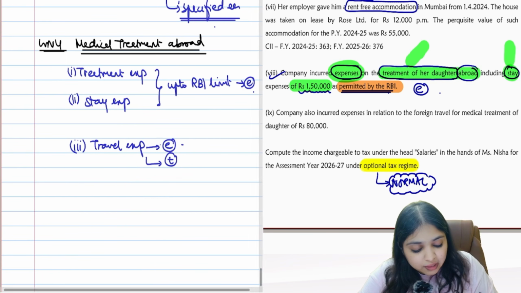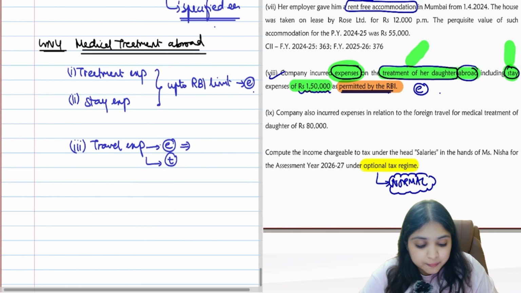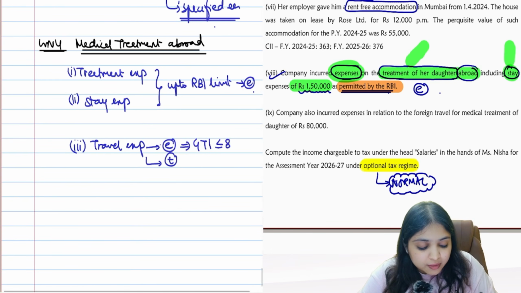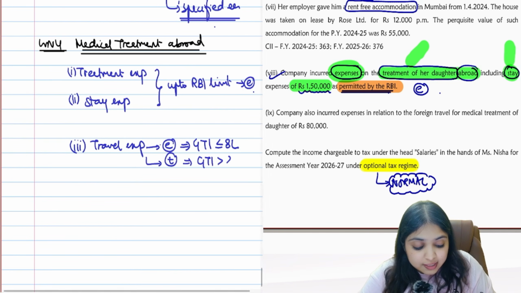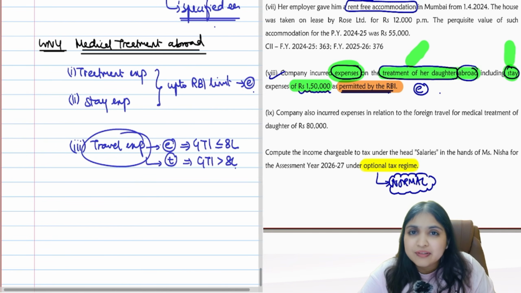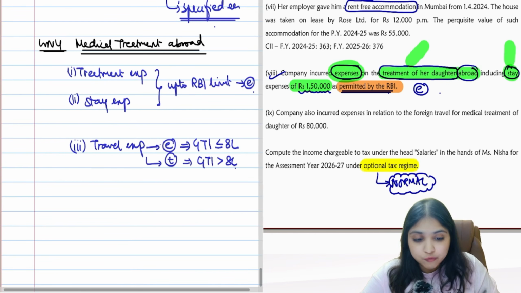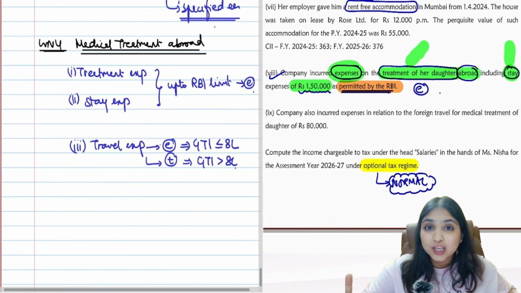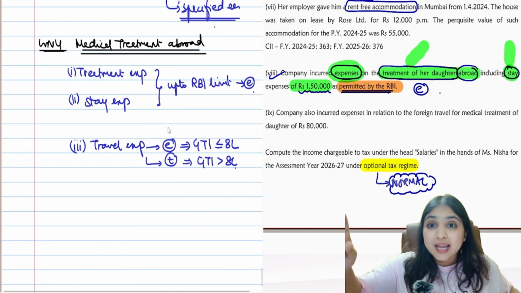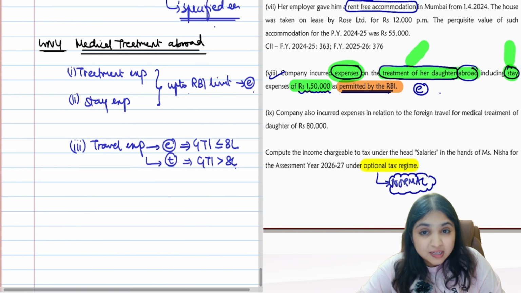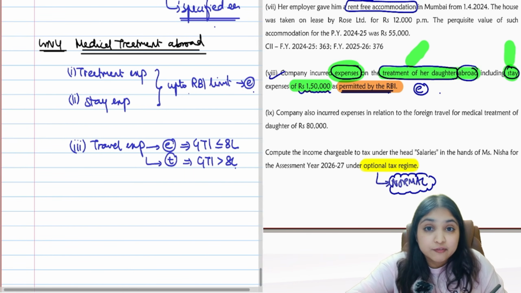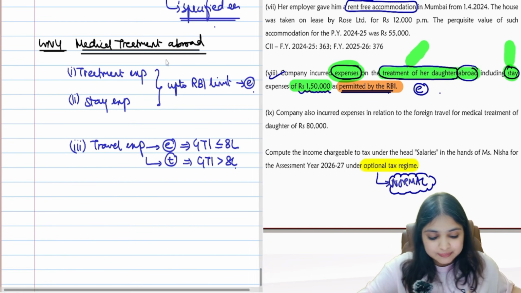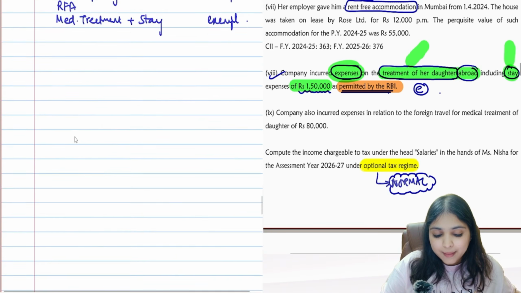Now, when will the travel expense perquisite be exempt? If GTI of the assessee is within 8 lakh, then it will be exempt. But if the GTI of the assessee is more than 8 lakh, then this travel expense which the employer is meeting for the employee will be fully taxable. Are you understanding, everybody? So whether it is exempt or not exempt, it is depending upon GTI. If GTI is within 8 lakh, then exempt. If GTI is more than 8 lakh, then the travel expense will be taxable. Now come back to my question.